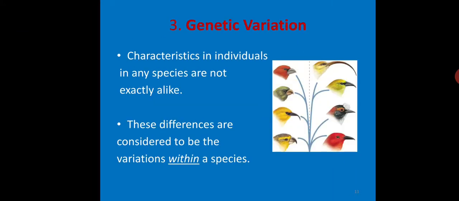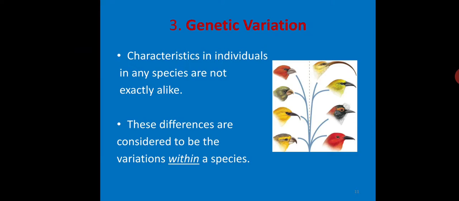Now, let us see genetic variations. We know what variations are. Variations are nothing but differences between the members of the same species or different species. If we see, no two organisms are exactly similar, even identical twins. This shows variations. That means, even the offspring of the same parents are different. These variations may sometimes be useful or harmful.